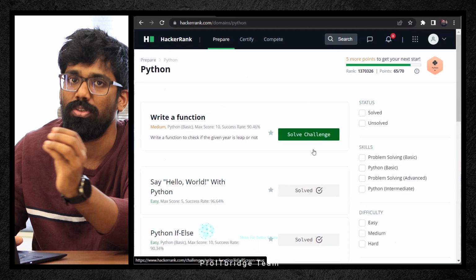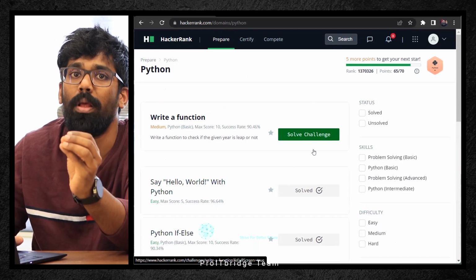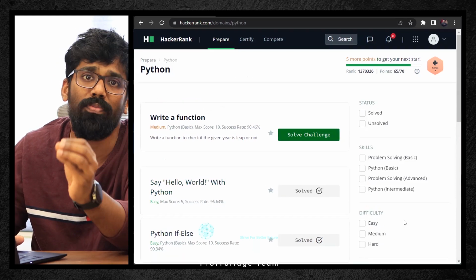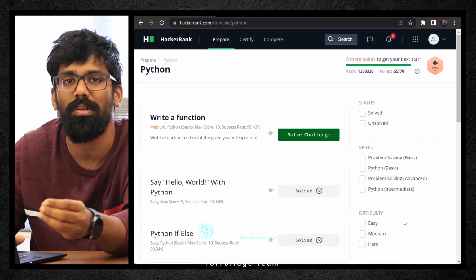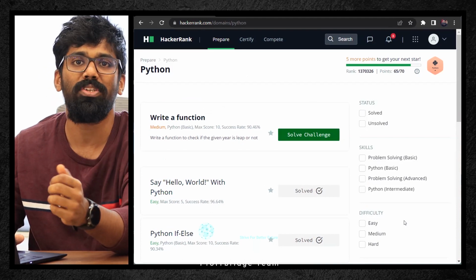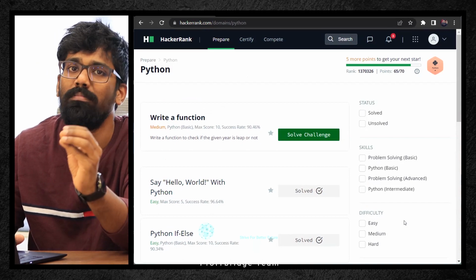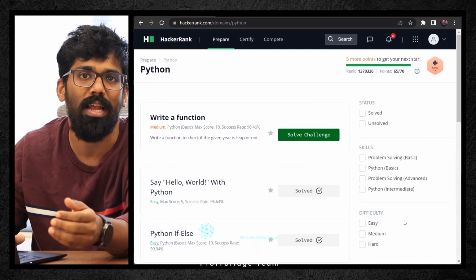In case you want to solve these problems, you should have intermediate Python programming knowledge. You should have been trained properly so that you can solve this. In case you have not got proper training and you are really struggling with these logics, please feel free to reach out to the number given below. We will train you. In 1 month you will become very good in Python programming so that you can solve all these kinds of challenges.